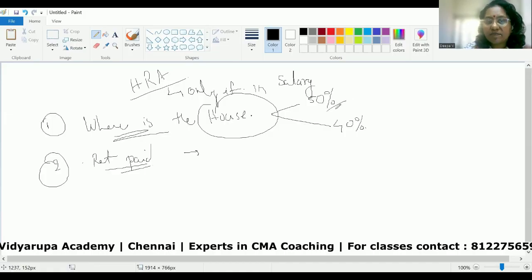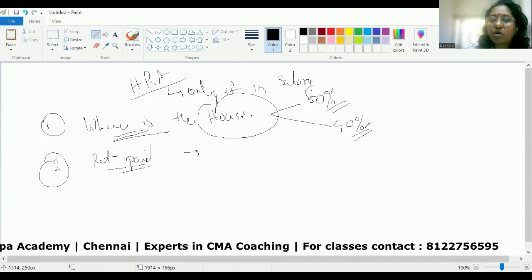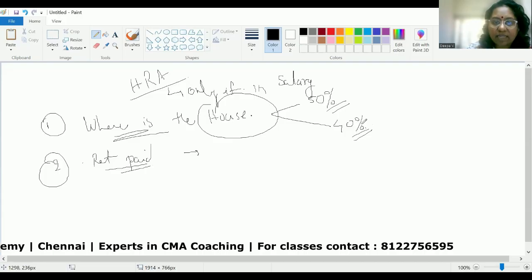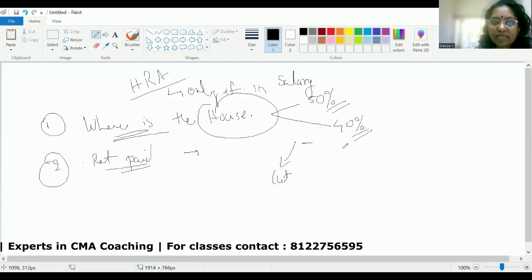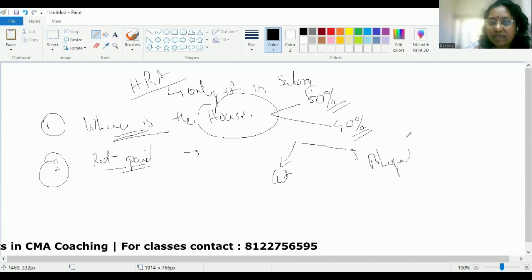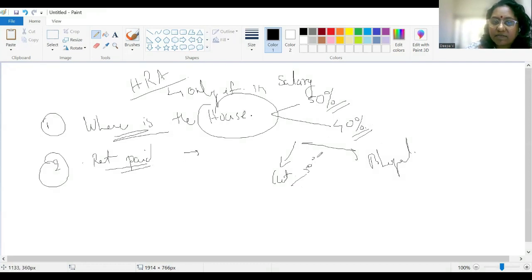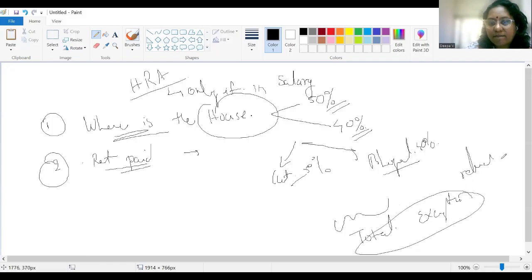So in that case, this 50% and 40% part also should be taken into account while you are arriving at this exemption. So you will do this Calcutta calculation separately and Bhopal calculation separately, because here it is 50% and here it is 40%. And once you arrive at the total exemption, what you will do? You will reduce it from your HRA. This will be reduced from HRA. Okay. So this is one thing.